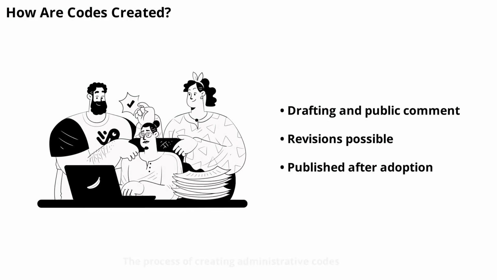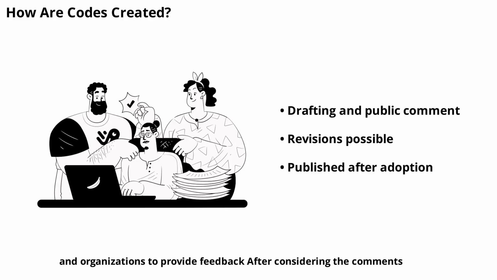The process of creating administrative codes usually starts with a proposed rule. Agencies draft the rule and publish it for public comment. This allows individuals, businesses, and organizations to provide feedback. After considering the comments, the agency may revise the rule before finalizing it. Once adopted, the rule is published in the state administrative code. This process ensures transparency and gives the public a voice in shaping the rules that affect them.